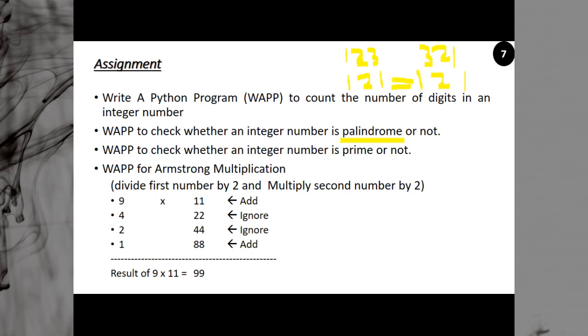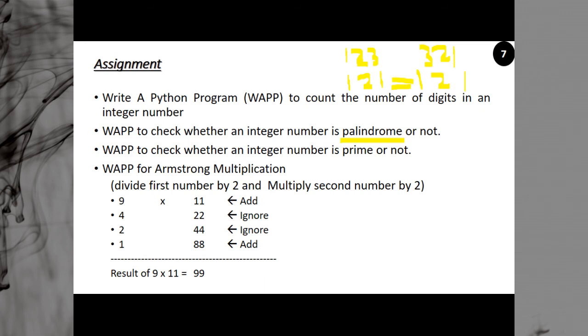Then write a program to check whether an integer number is prime or not. You know, the number which is divisible only by 1 and itself is prime. So what we have to do is check whether the number is divisible by 2 to n minus 1. If the number is n, then it should not be divisible by any number from 2 to n minus 1. If it is divisible by any number in between, then it is not a prime number, it is a composite number. And then at the last I have one more program.